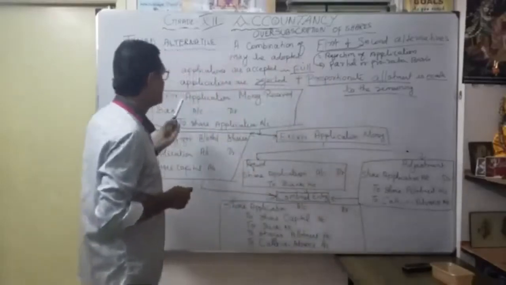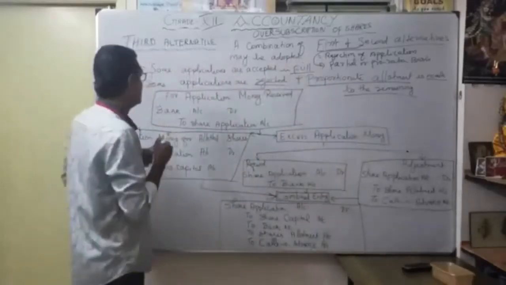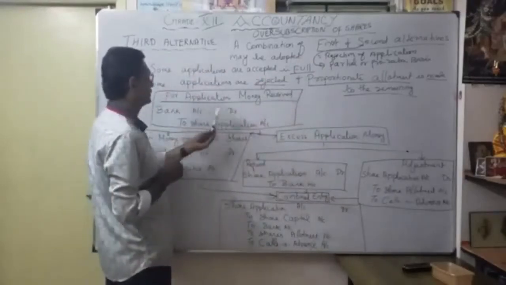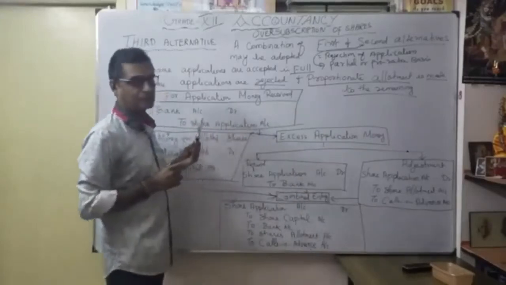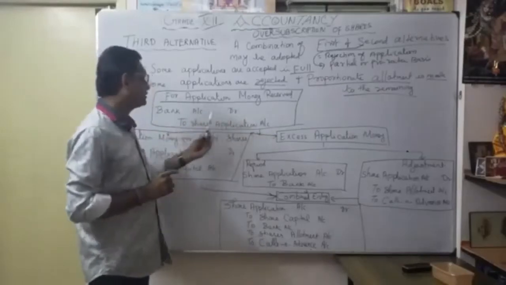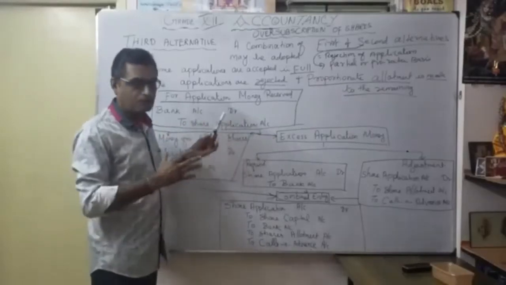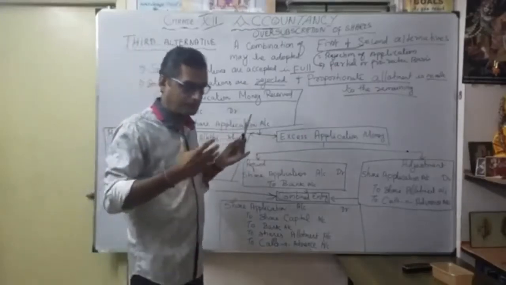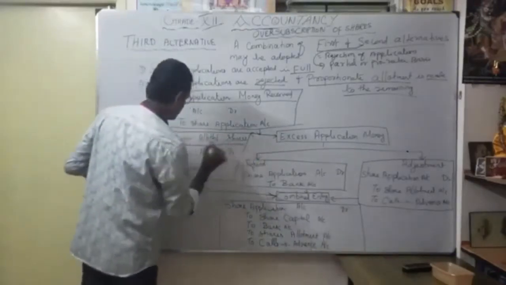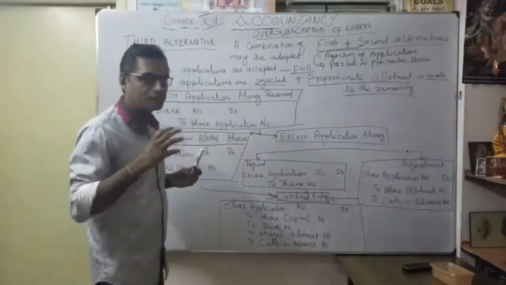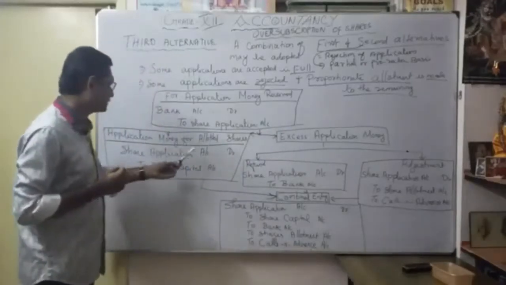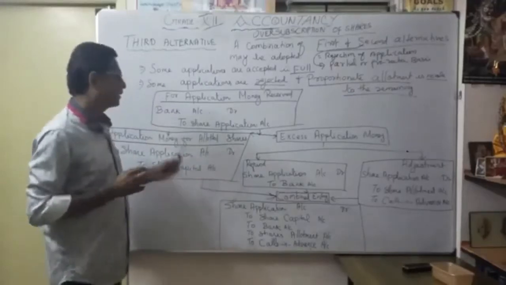So actually, what about the application money received? For application money received, what is the entry? Bank account debit to share application account. That is our first entry, which we usually pass, correct? From the available application money, against the excess applications and the allotted shares, only the money for the issued shares is transferred to share capital account. That is share application account debit to share capital account.